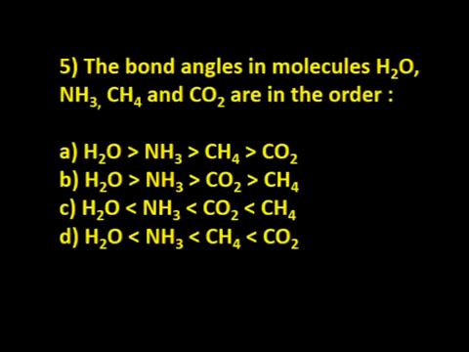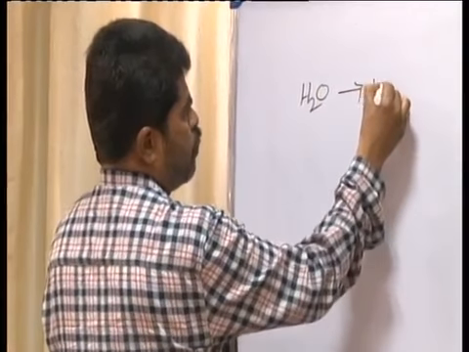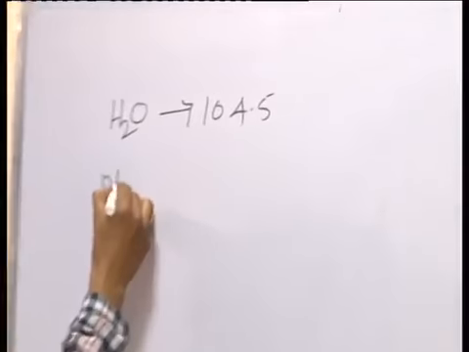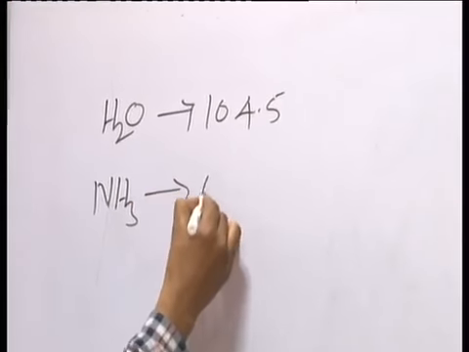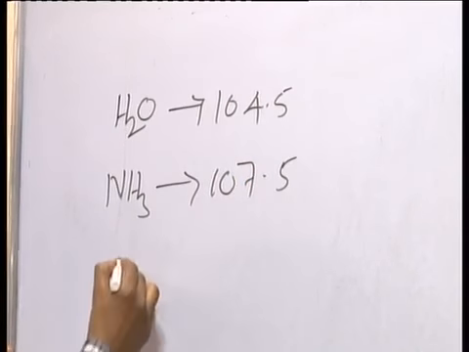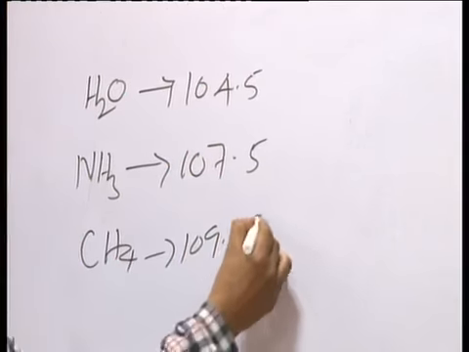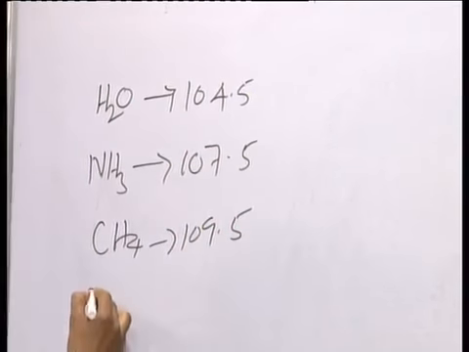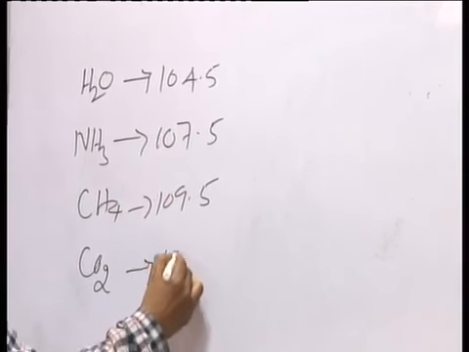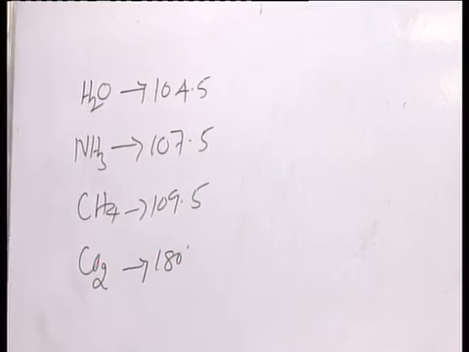Suppose you consider water, the bond angle in water is 104.5 degrees, and in case of ammonia it is 107.5 degrees, and in case of methane it is 109.5 degrees, and in case of carbon dioxide it is 180 degrees. Okay. Based on this, what we can consider is C.